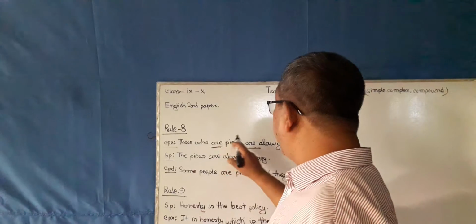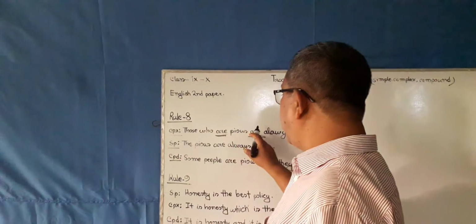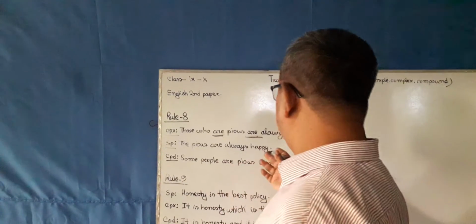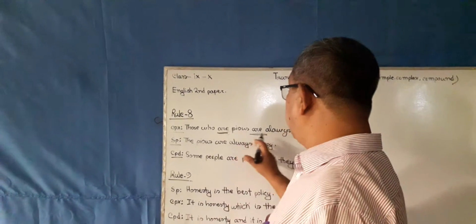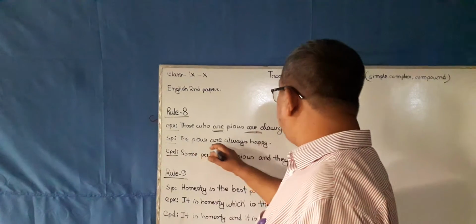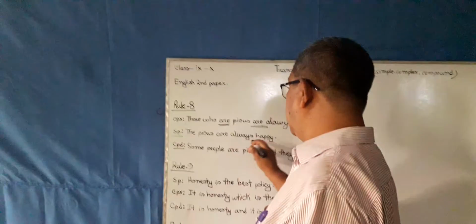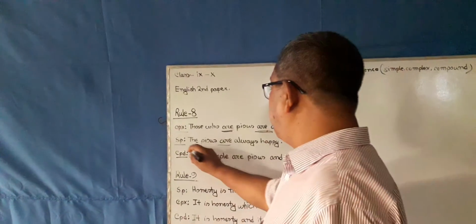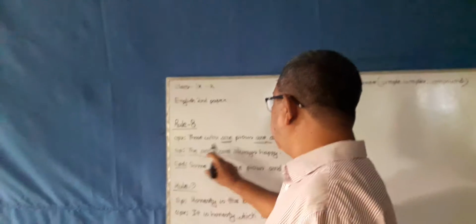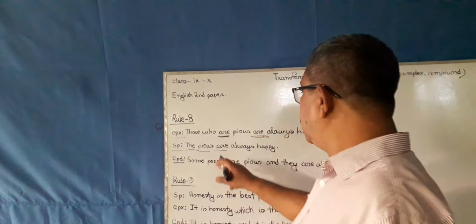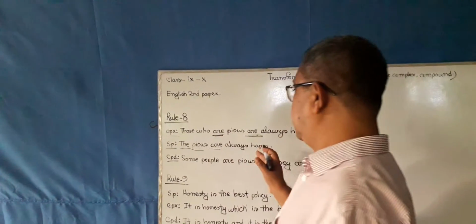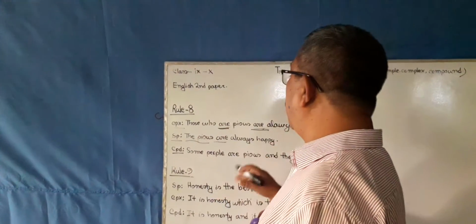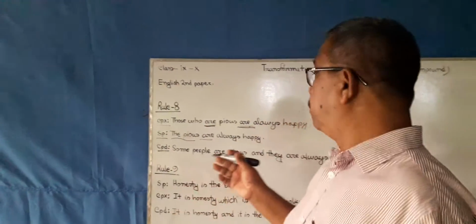Now we have to use only one finite verb in simple sentence. How can we use only one finite verb? The pious are always happy. Here are is the finite verb, the pious is the subject. One subject and one finite verb, so we can call it simple sentence. And those means a group of people who are God fearing or Allah fearing.